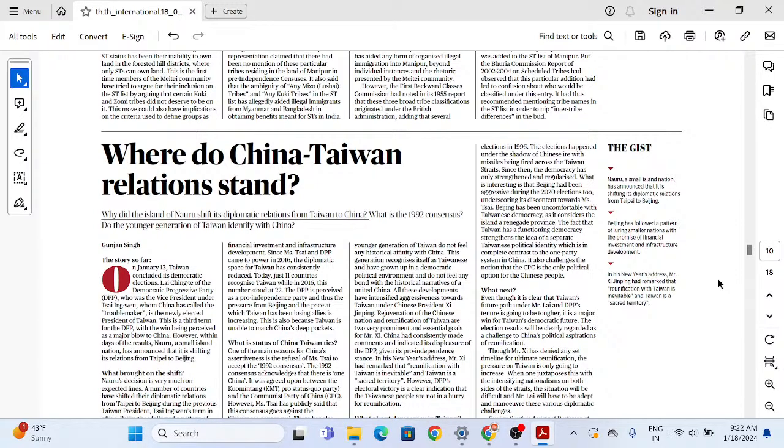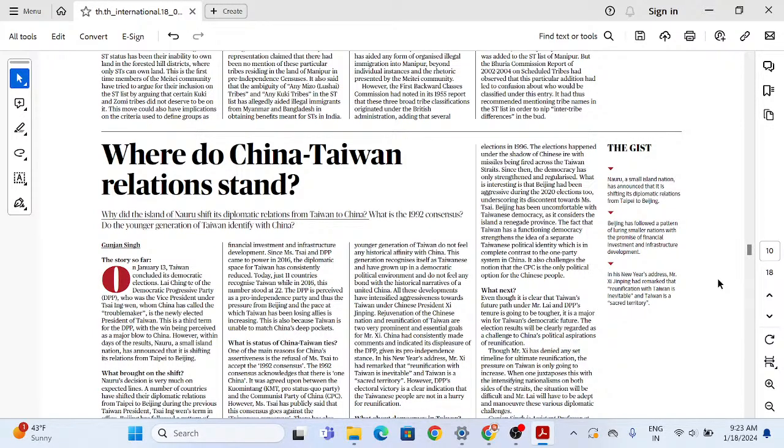from Taipei to Beijing. Now because Taiwan concluded its democratic elections, Lai Ching-te, who was the vice president under the earlier president, is right now the newly elected president of Taiwan. You need to know Lai Ching-te is the new elected president of Taiwan. This is the third term for the DPP, that is the Democratic Progressive Party, with the win being perceived as a major blow to China.